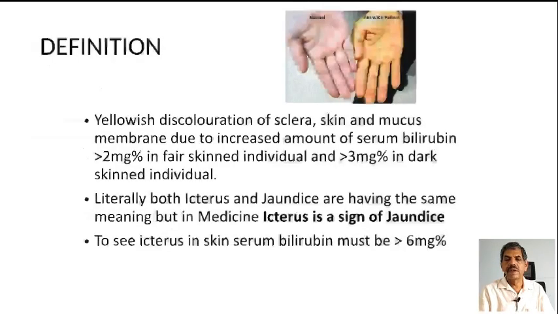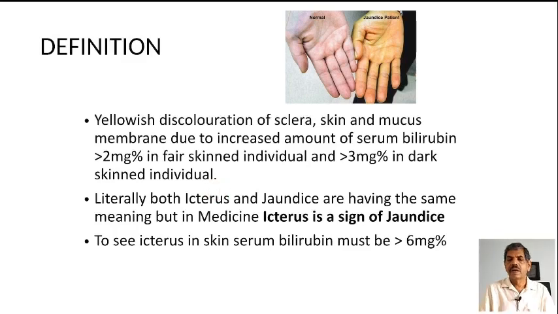First of all, the definition: yellowish discoloration of sclera, skin and mucous membrane due to increased amount of serum bilirubin, more than 2 mg% in fair skin individuals and more than 3 mg% in dark skin individuals. Literally, both icterus and jaundice have the same meaning, but in medicine, icterus is a sign of jaundice. To see icterus in skin, serum bilirubin must be greater than 6 mg%.